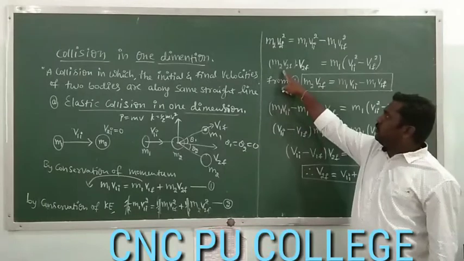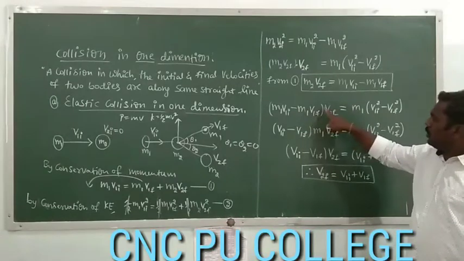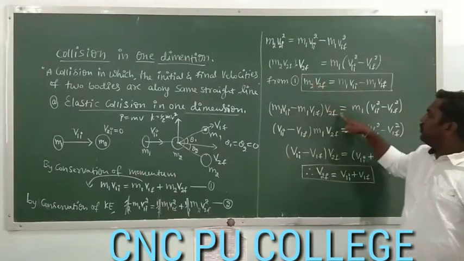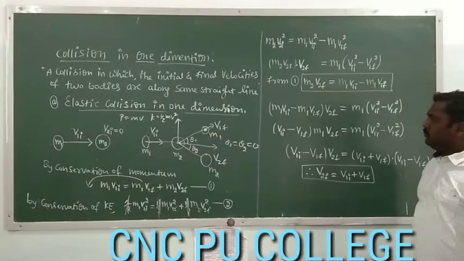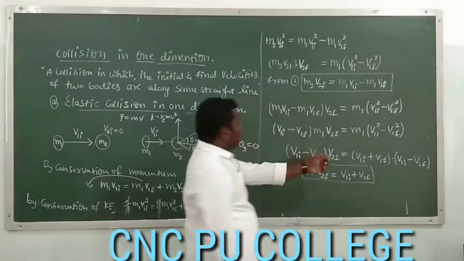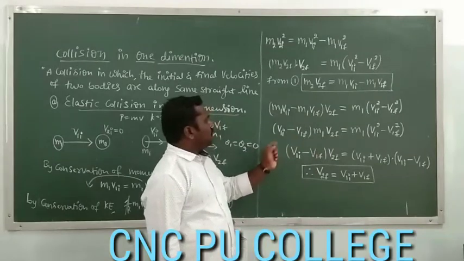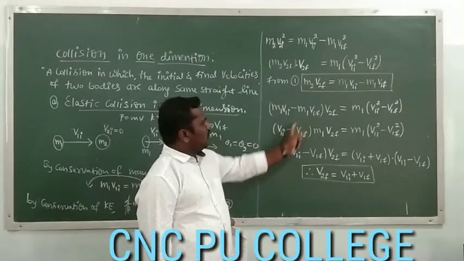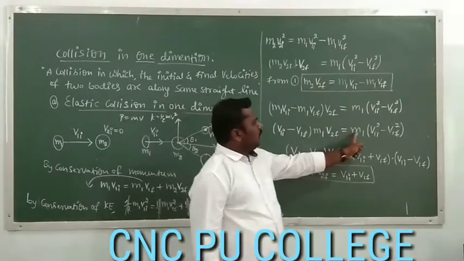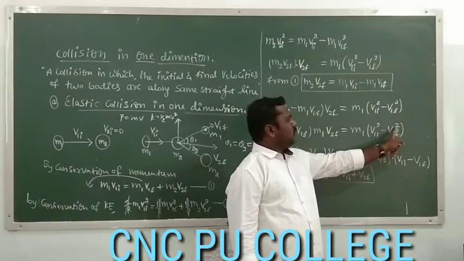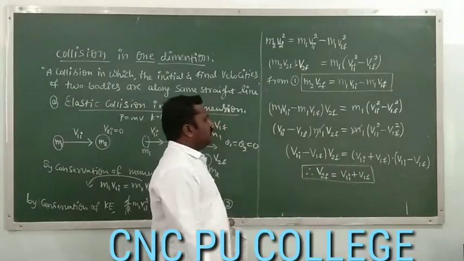What happens now? Instead of this, I am writing m1 v1i minus m1 v1f into v2f is equal to m1 of v1i square minus v1f square. So now, in both the terms we can take m1 as common. If you take m1 common, what will be left? v1i minus v1f of m1 v2f is equal to m1 of v1i square minus v1f square. This m1 will get cancelled. What are we left with now?